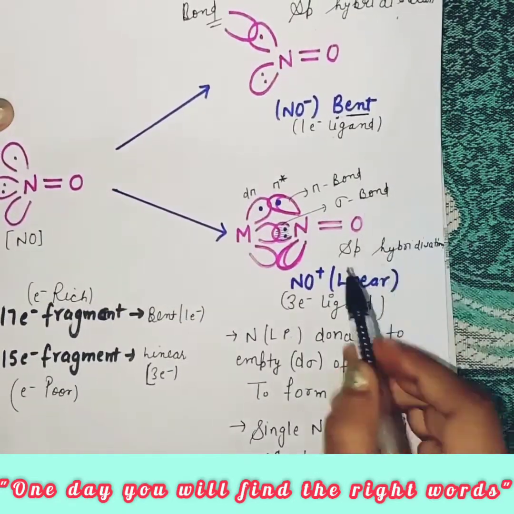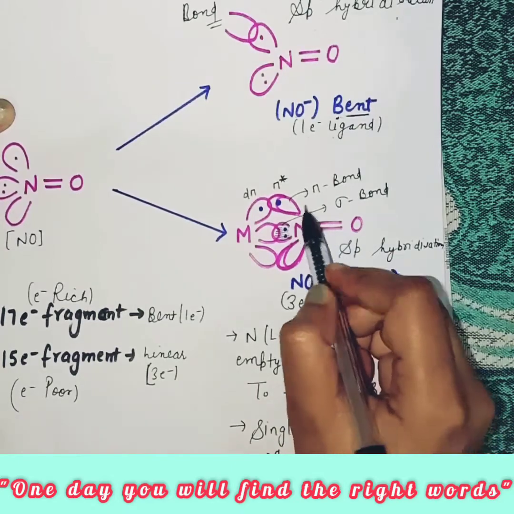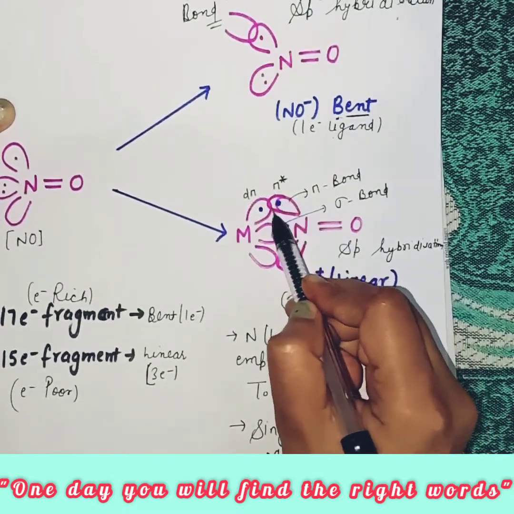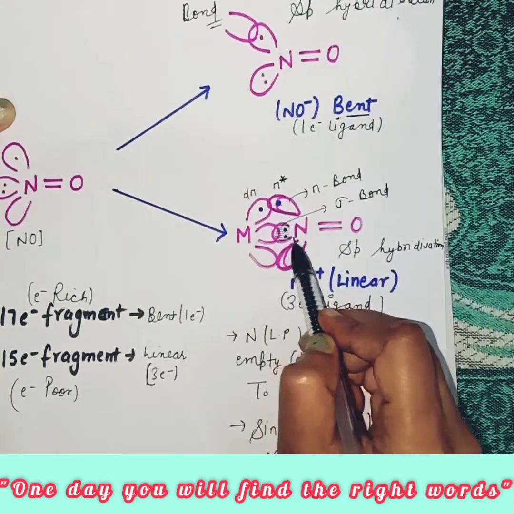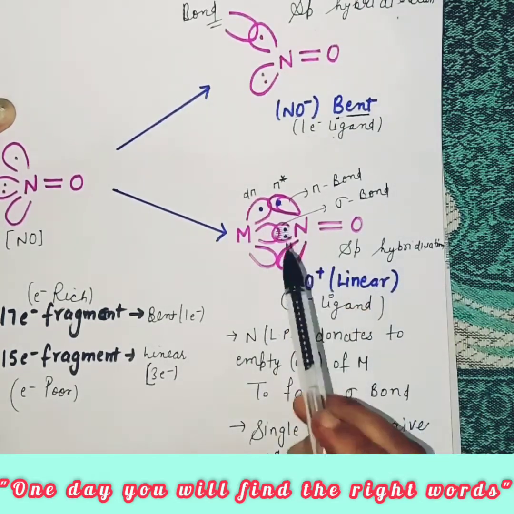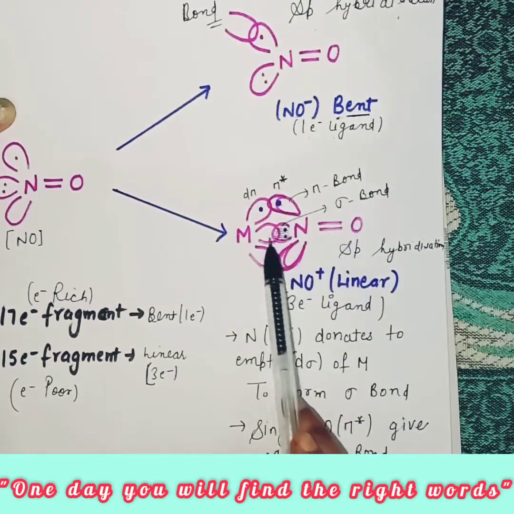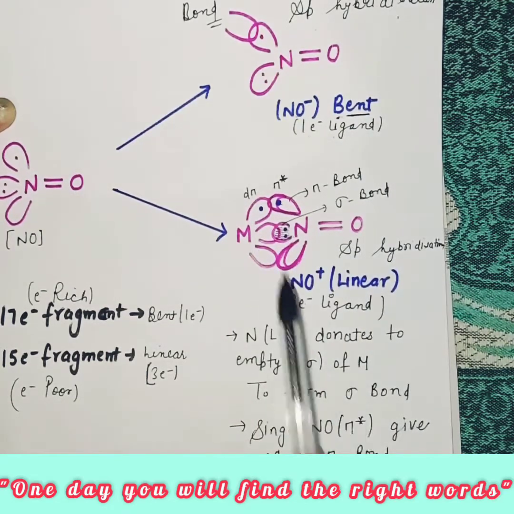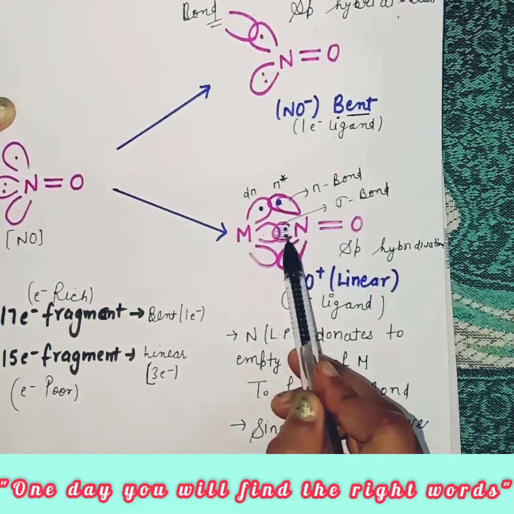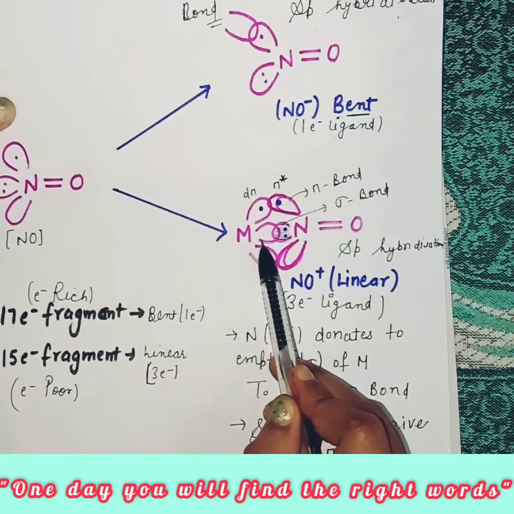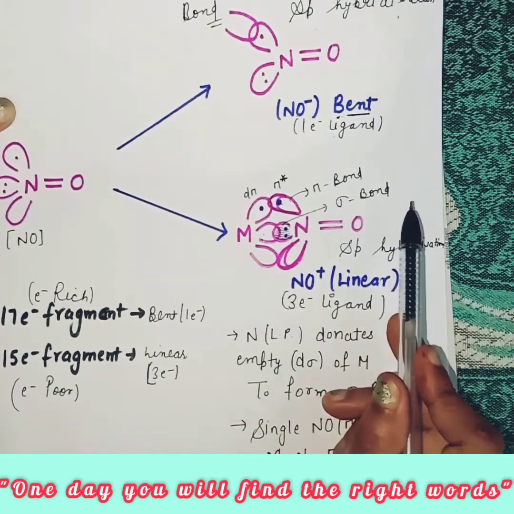But if we talk about NO positive linear bonding, then in this bonding we have 1 single electron of NO and 1 lone pair of electrons. First of all, this lone pair of electrons of NO donates to the empty d sigma orbital of the metal and forms a sigma bond, that is, a single bond.